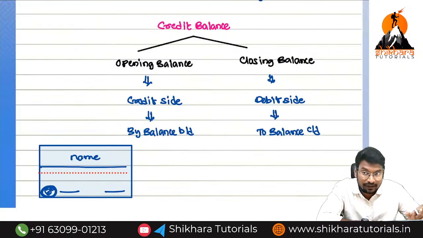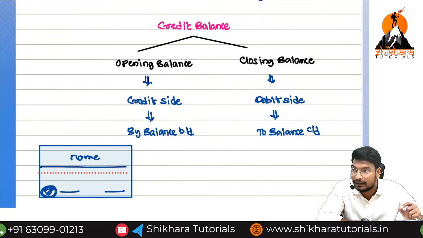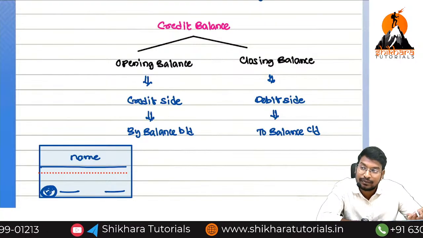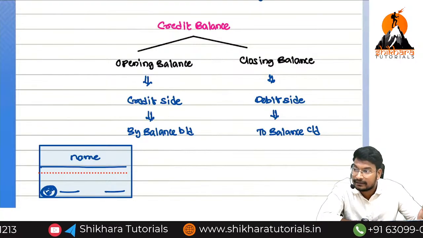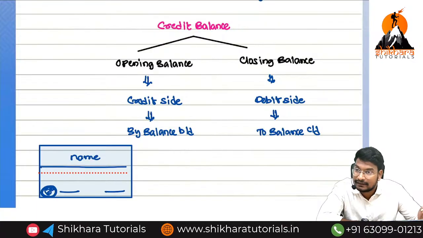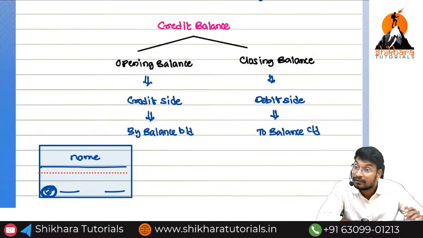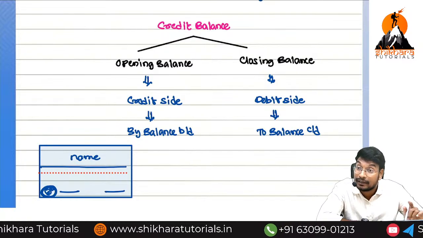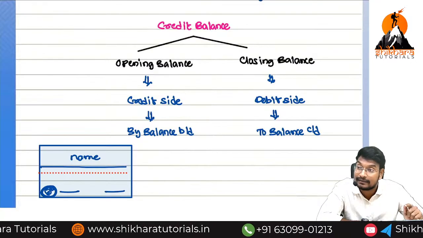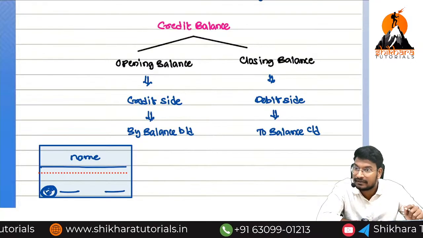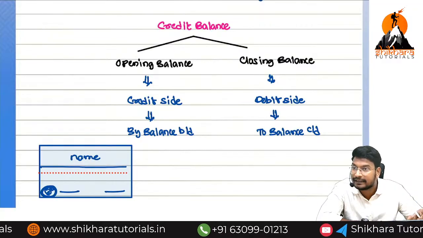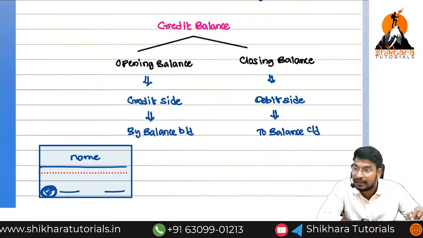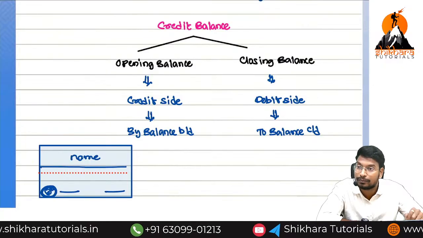Okay, once again, for the debit balance, opening balance will be on the debit side. What we need to write? To balance brought down. For the debit balance, closing balance will be on the credit side. What we need to write? By balance carried on. Next, for the credit balance, opening balance will be on the credit side. What we need to write? By balance brought down. Credit side means by, debit side means to. Opening balance brought down.